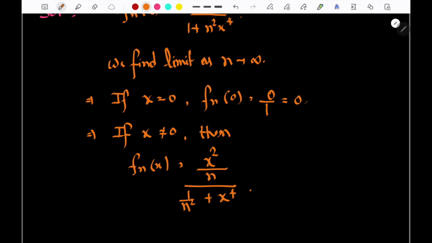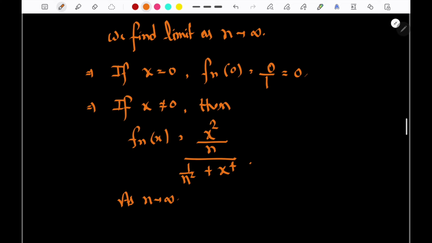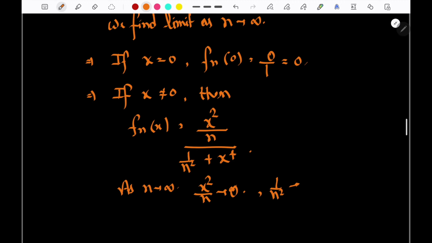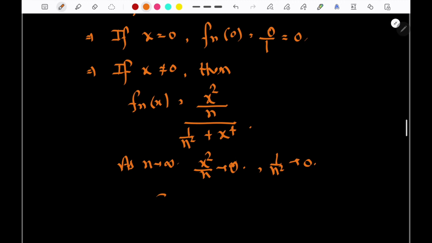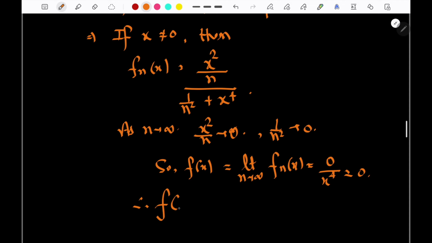Now x is not equal to 0, so as n tends to infinity, x square by n will tend to 0 and 1 by n square will tend to 0. So the limit of fn x as n tends to infinity is 0 by x to the power 4, which is equal to 0. Done. So f x equals 0 for all x that belongs to 0 to 1.